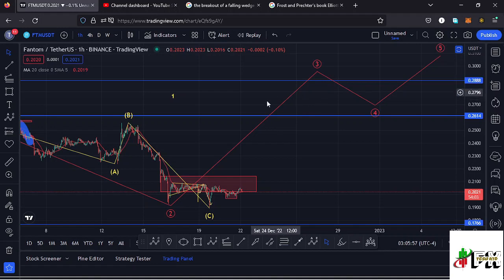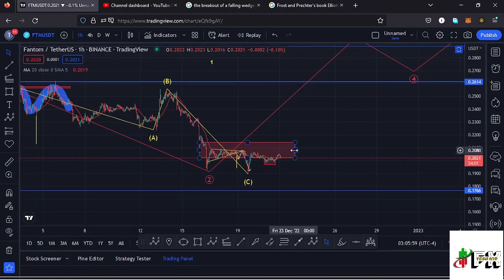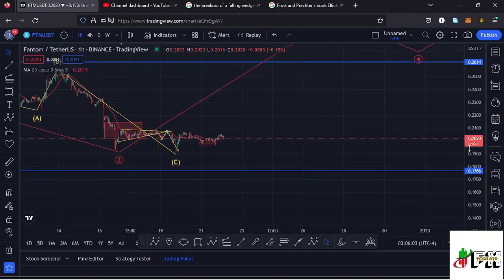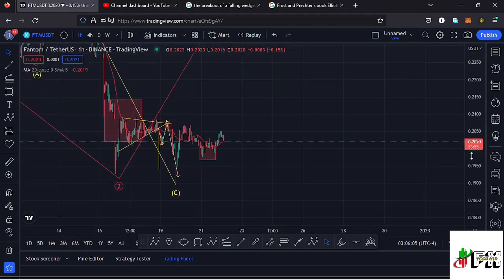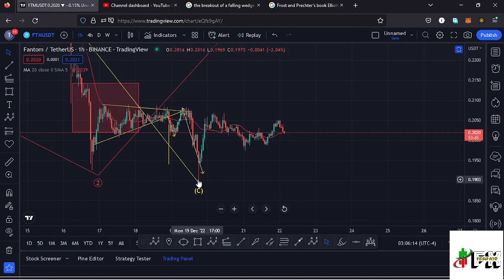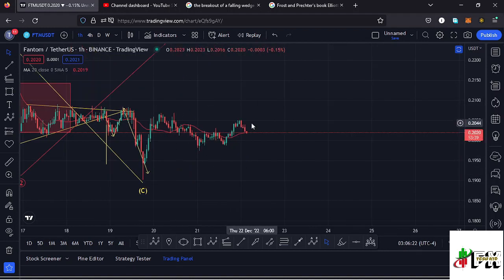And because a wave 3 to the upside is also an impulsive wave, I also expect to see fractal waves in formation within the formation of that wave 3, and there are chances that whatever we are seeing over here might be the start of that impulsive movement. And you can see after making our low at around the $0.1903 mark, we saw this bounce to the upside, and this movement to the upside is obeying the Elliott wave structures.